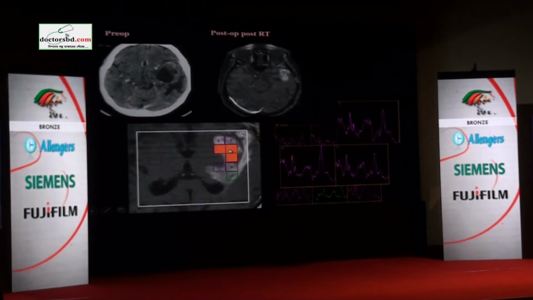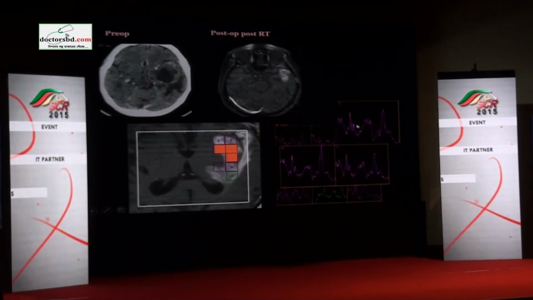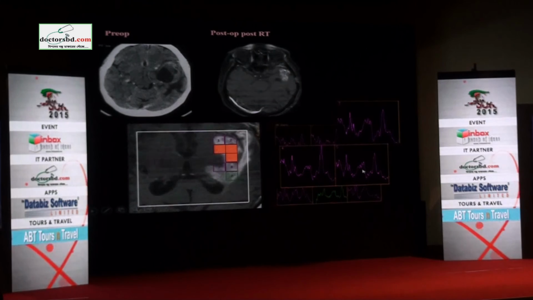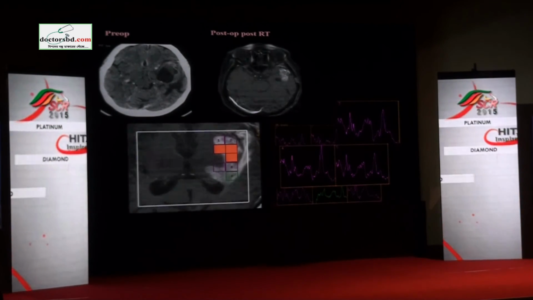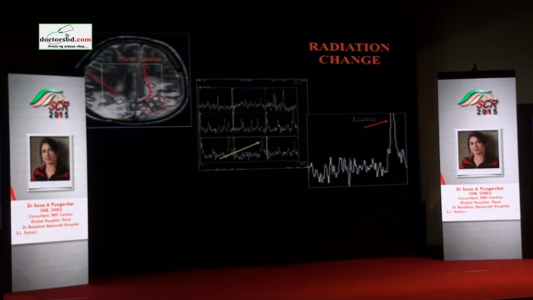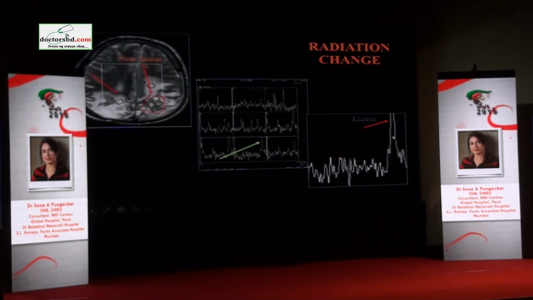So again, the center of the spectra, 3, 4 and 5 are showing you tall choline and tall lipid lactate. That means the lactate peak is not coming from radiation necrosis, but it is coming from proliferation and anaerobic metabolism. This patient was operated on this side for a PNET, that means a primitive neuroectodermal tumor, and there was a new enhancing lesion on the opposite side, which shows us no metabolites and only a tall lipid lactate.